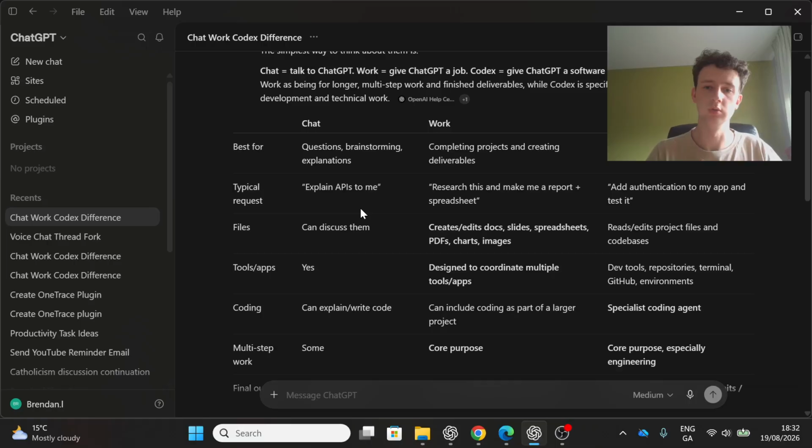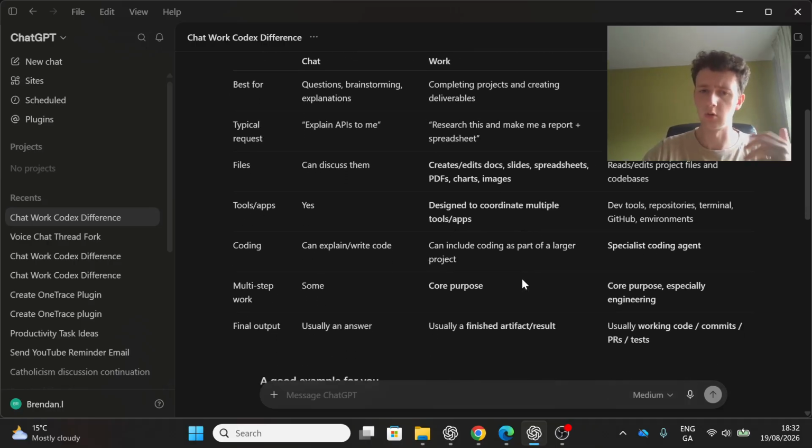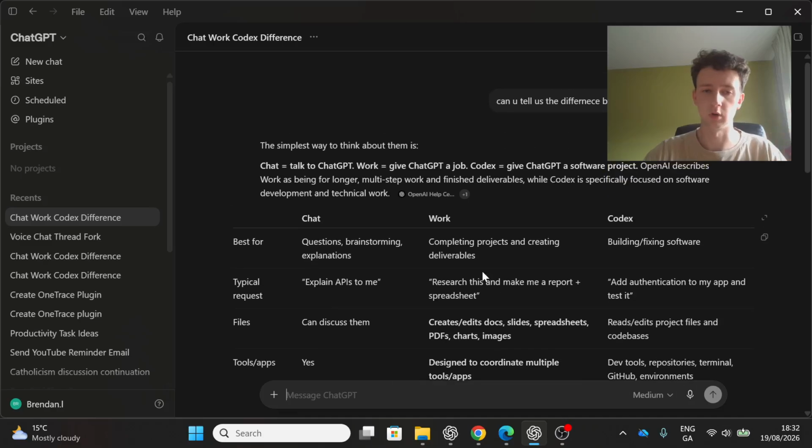Work is what you use if you want it to do something, not explain something or something to talk to or bounce ideas off, actually do something. You want it to do market research. Again, the example it gives here: create, edit, stock, slides, spreadsheets, etc. Or if you want to build a workflow.